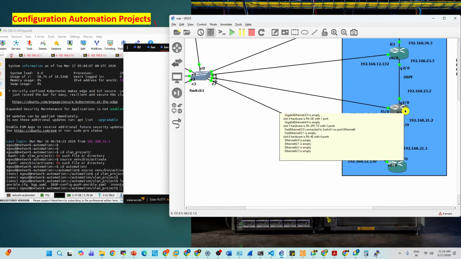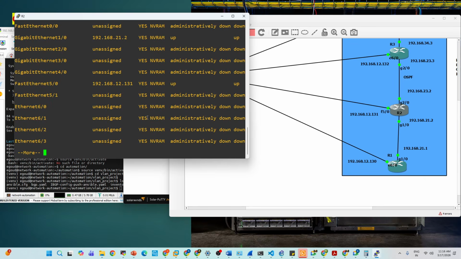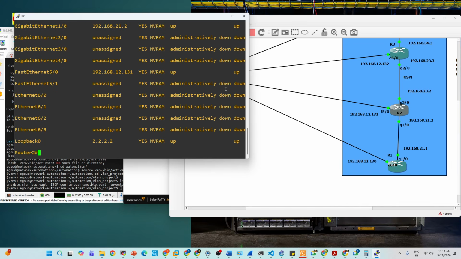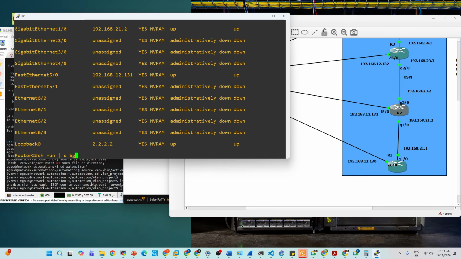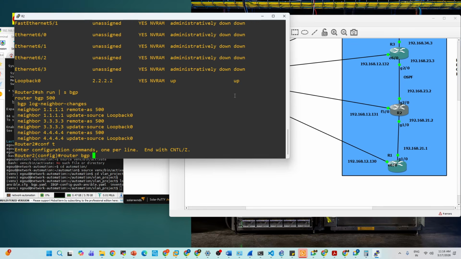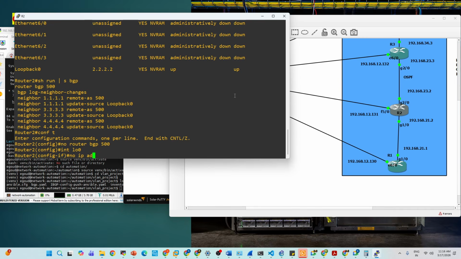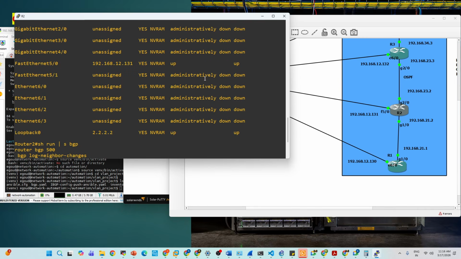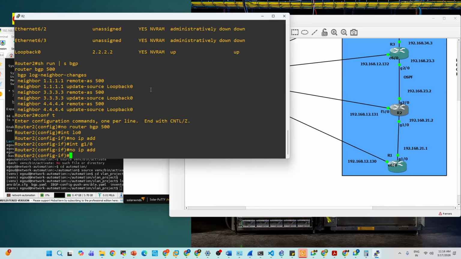Similarly, go to R2. Let's show ip interface brief. Nothing has been configured. Oh, here there is some configuration. Someone saved it. So show run section bgp. What I can do, I will remove this. Router bgp 500, so I need to give no. It will remove everything. Interface loopback 0, no ip address. If you want to remove any configuration, give no. That's it. Interface G1/0, no ip address.